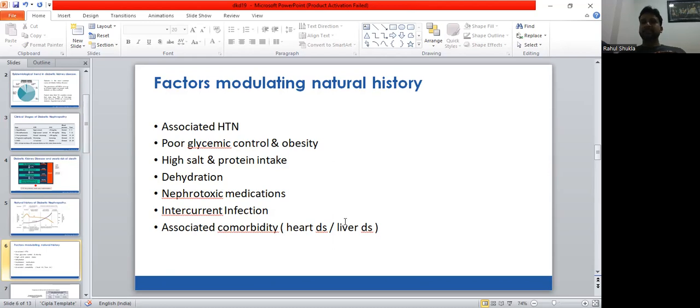Then intercurrent infections are very important, as we know that diabetic patients are immunocompromised, so they are prone to get infected, and these infections may cause renal dysfunction at an early period of life. And then other associated comorbidities like heart disease and liver disease, because there is intravascular volume depletion and less effective arterial blood volume, this may ultimately lead to renal dysfunction at a faster rate.